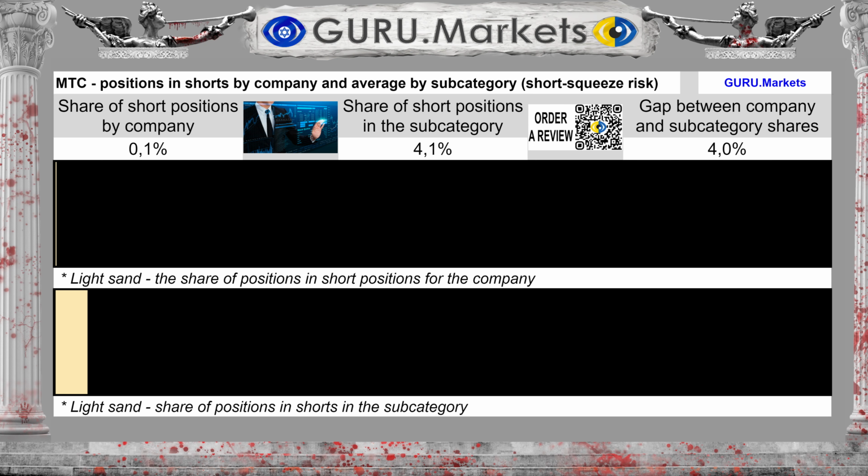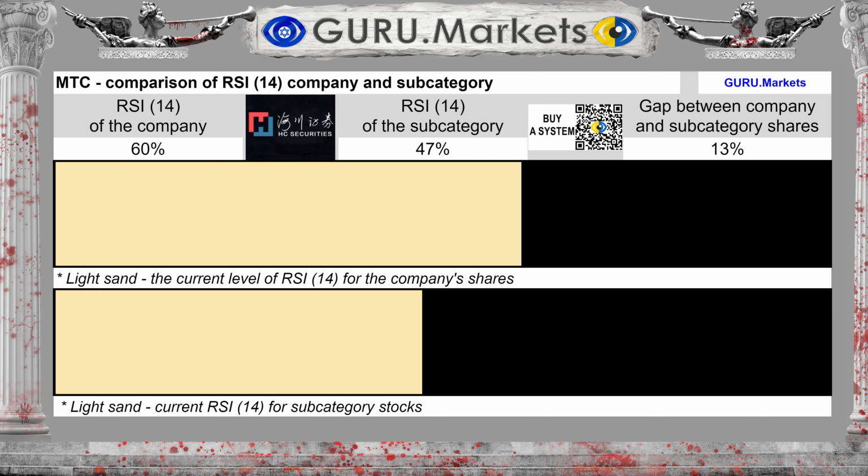This is an indicator of the risk of a short squeeze. Indicator RSI 14 shows a level of 60% for the company Mmtec Inc. Whereas for the subcategory this level is approximately 47%. Potentially, securities of the subcategory are valued lower than those of Mmtec Inc.